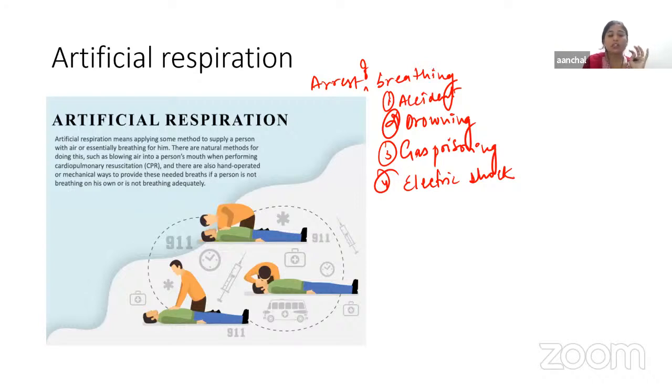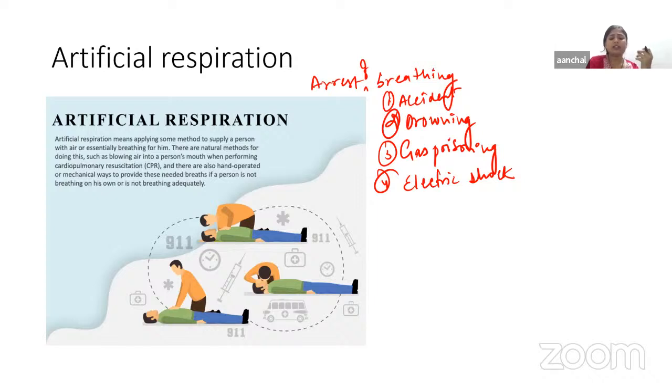The stoppage of oxygen supply for 5 minutes will cause irreversible changes in the tissue of the brain, particularly the tissues of the cerebral cortex. So artificial respiration must be started quickly, without any delay, before the development of cardiac failure. The purpose of artificial respiration is to ventilate the alveoli and to stimulate the respiratory center, so that the entire process of respiration can begin again. Now, as we have discussed, there are two methods of artificial respiration. First is the manual method and second is the mechanical method. Both methods we're going to learn in today's class.